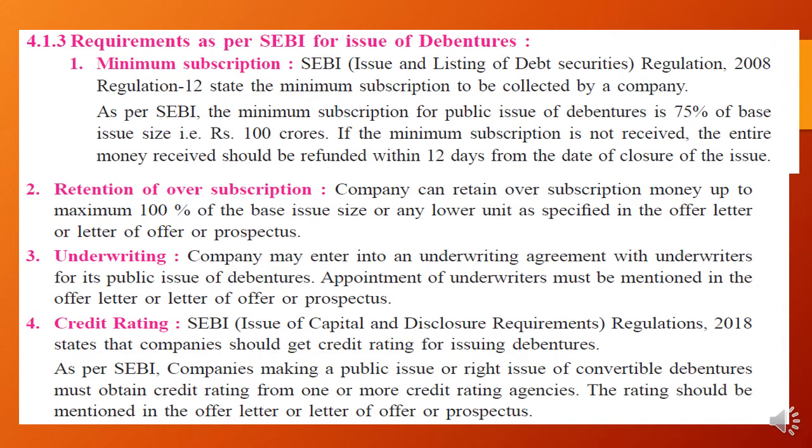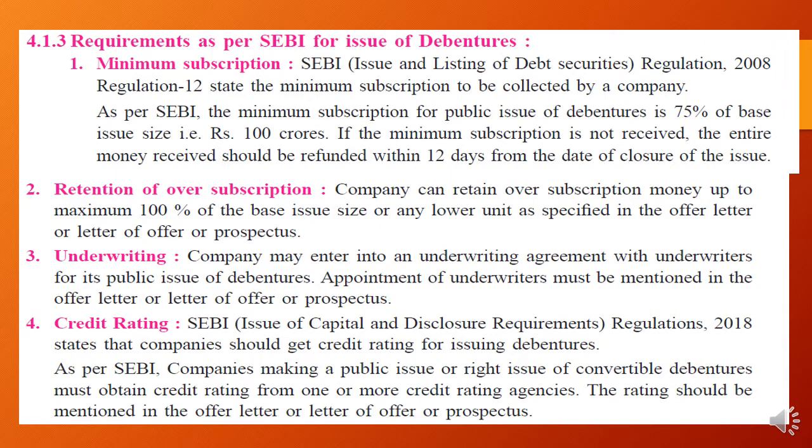SEBI Issue and Listing of Debt Securities Regulations 2008, Regulation 12, states the minimum subscription to be collected by a company issuing debentures. As per SEBI, the minimum subscription for a public issue of debentures should be 75% of the base issue size, that is rupees 100 crore. If the minimum subscription of 75% is not received, the entire money received should be refunded within 12 days from the date of closure of the issue.